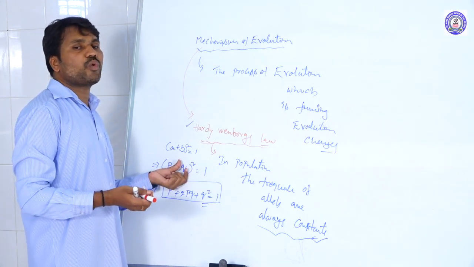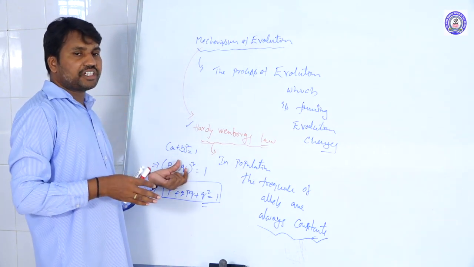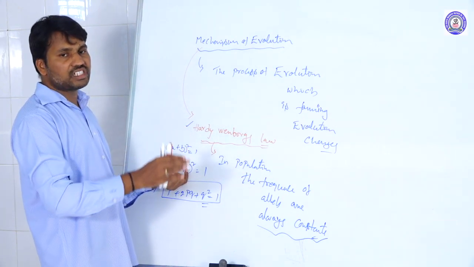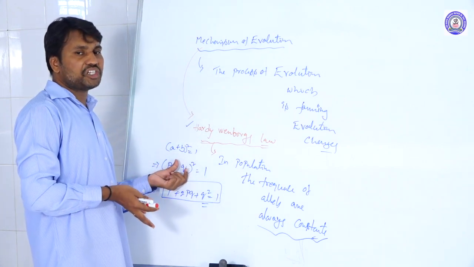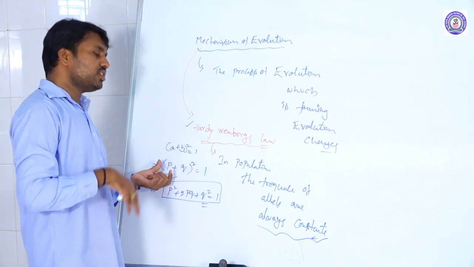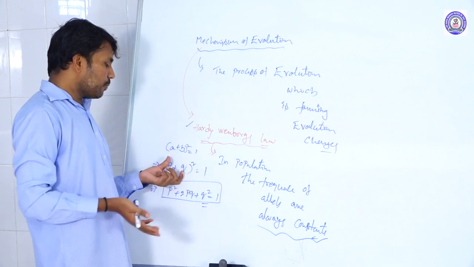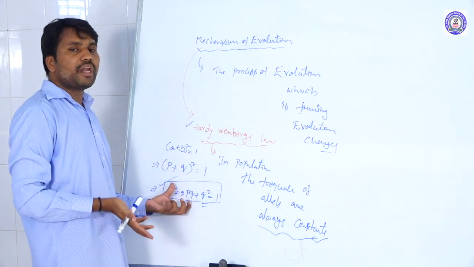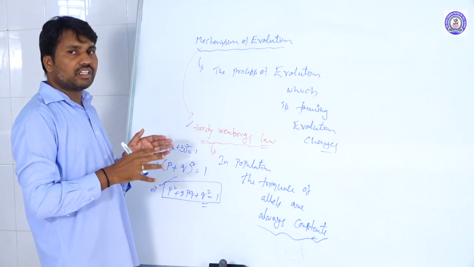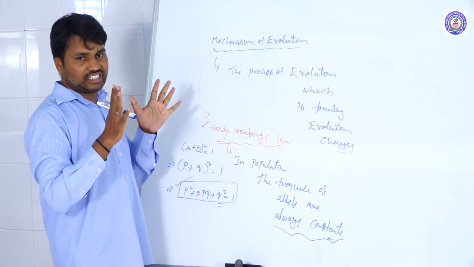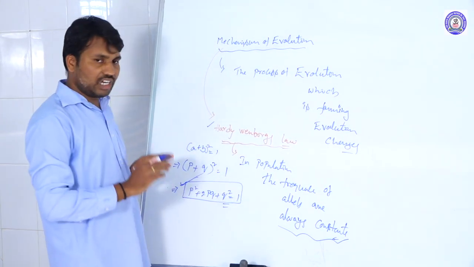If we take one particular trait in a population, it has dominant individuals and recessive individuals. The dominant individuals have the homozygous and heterozygous conditions. The recessive individuals also have the homozygous and heterozygous conditions. Even if recombinant forms are present in the population, their total is equal to constancy, 1 only, always. So this is explained by Hardy-Weinberg.